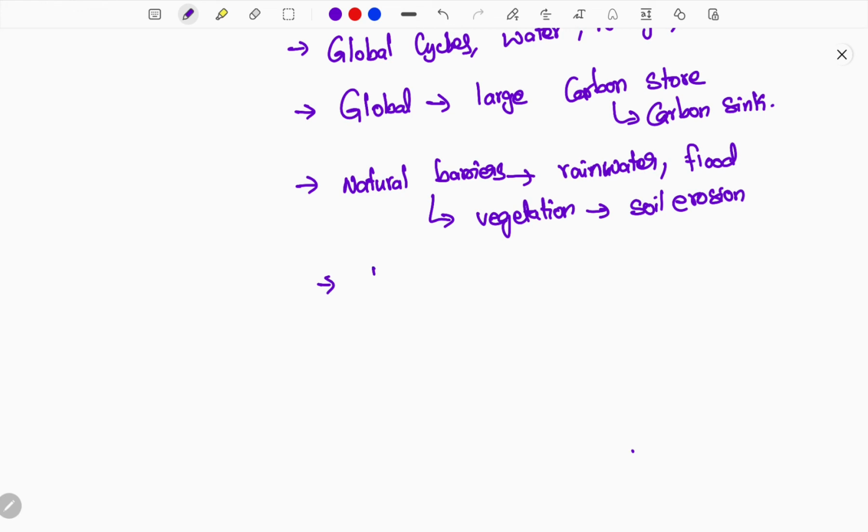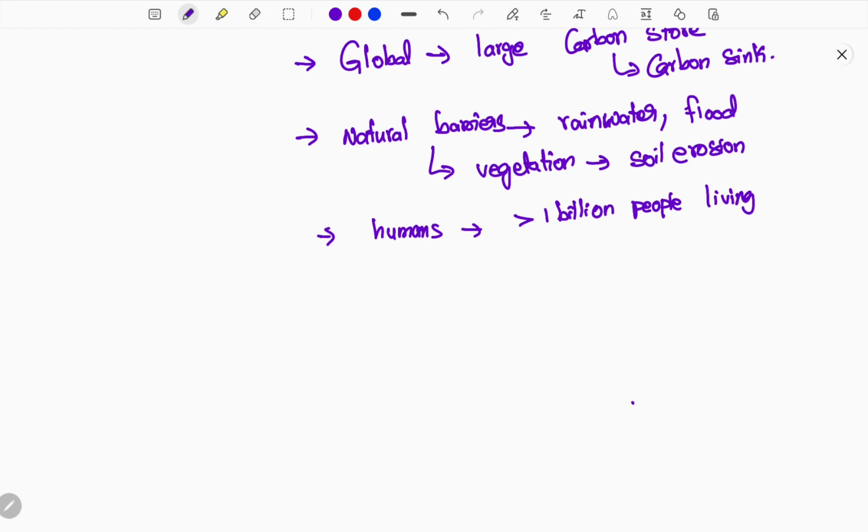And for humans, how important is it to their lifestyle and way of living? More than 1 billion people, which means about 1/8 of the world, live directly close to these regions. This is another important human-related perspective. Next, approximately 40 percent of the world's species, from small to big, live close to the region called wetlands.